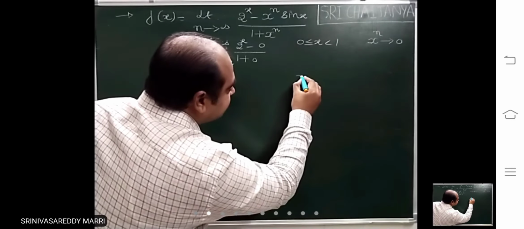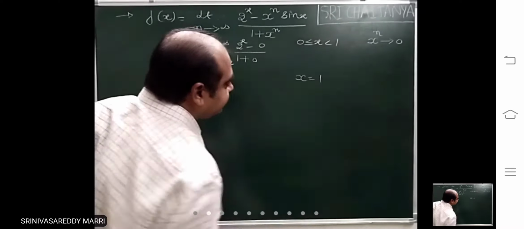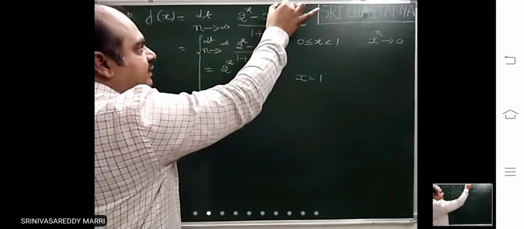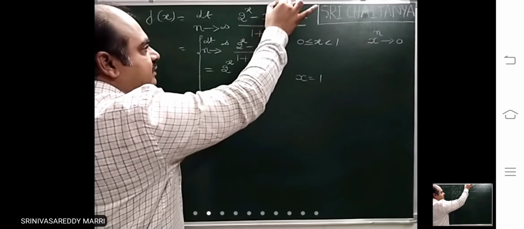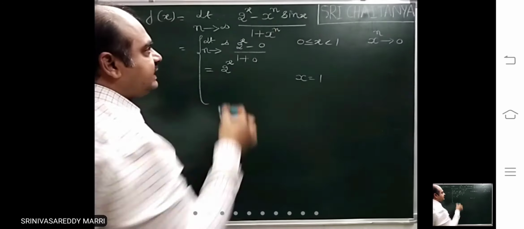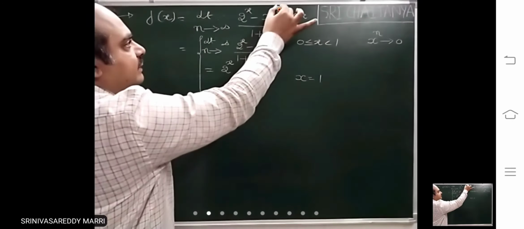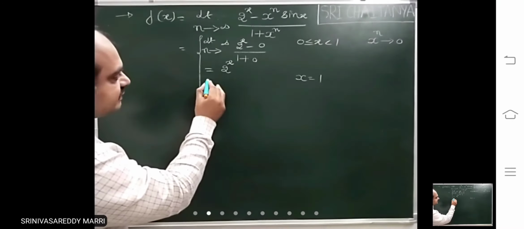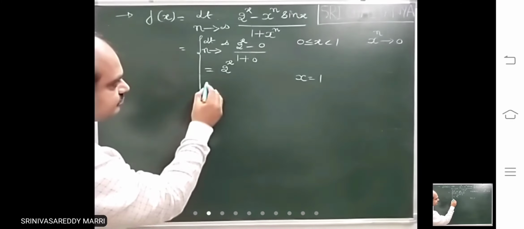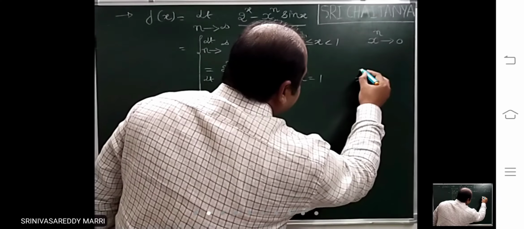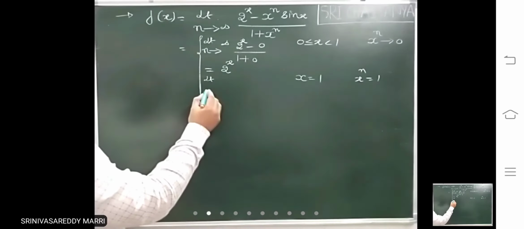Next definition we will give when x equal to 1. When x equal to 1, substitute here, x power n will become 1.